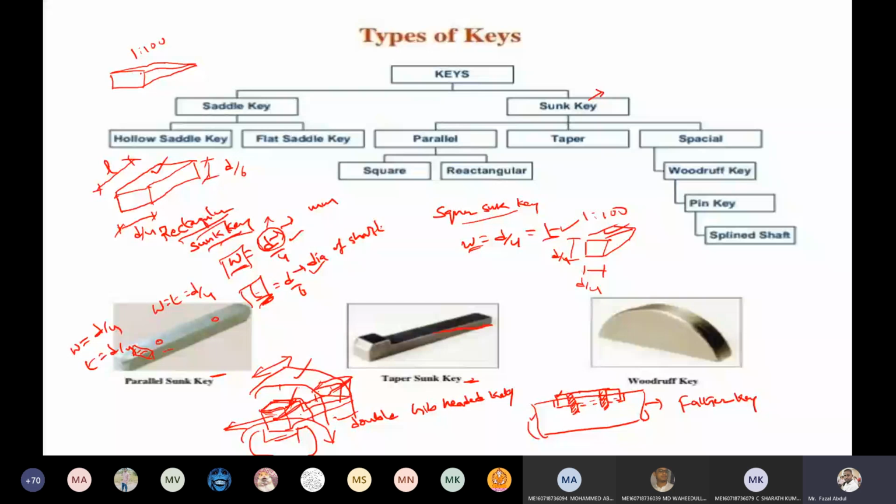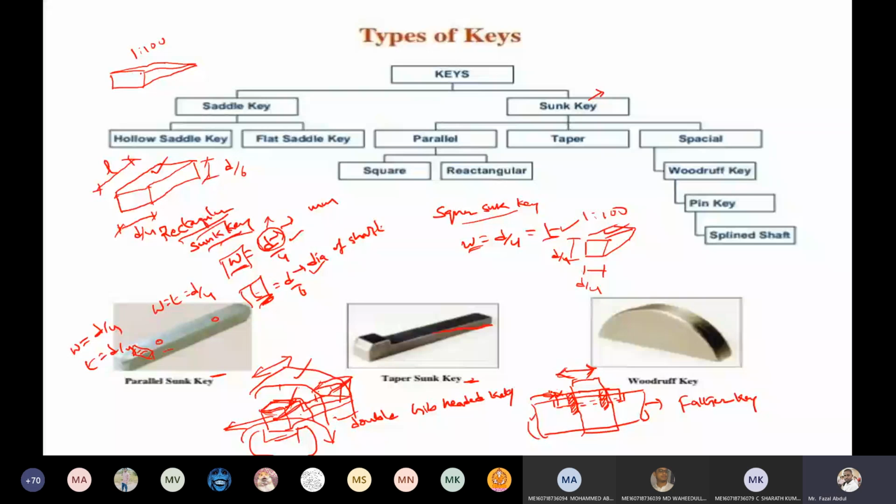So what happened with this? The key is not going to come outside, and the hub is always going to slide axially. This movement is possible if we make the joint like this.